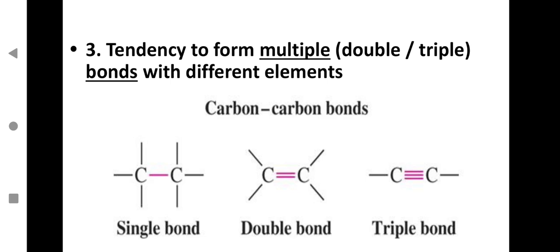So because of this one good reason, carbon can form a huge number of carbon compounds. You can see over here carbon single bond, carbon double bond, and carbon triple bond. Please do write all these, draw all these in your notebook to make your understanding more clear.